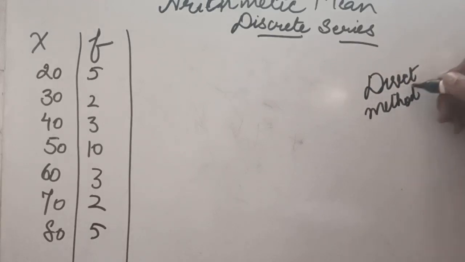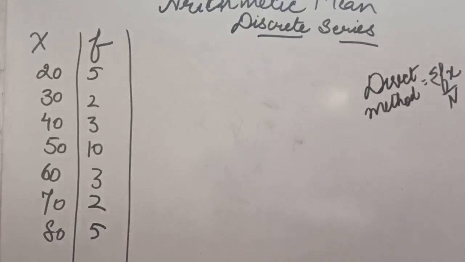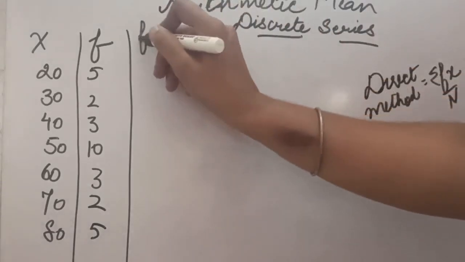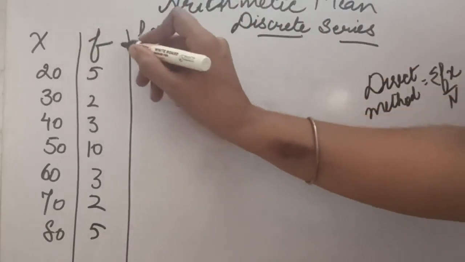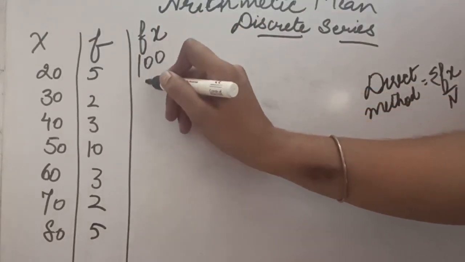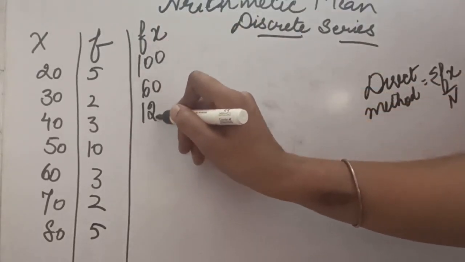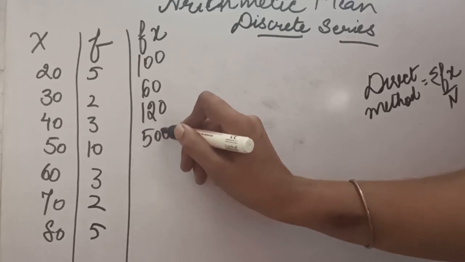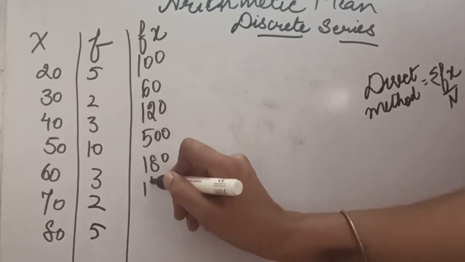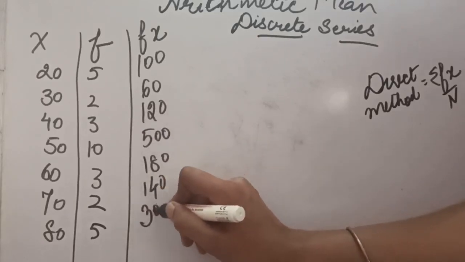Now we have seen the formula of the direct method, that is sigma fx divided by n. So first of all for this purpose we have to calculate fx. Fx will be this multiplied by this. So 20 into 5 is 100, 60, 120, 50, 180, 140 and 300.